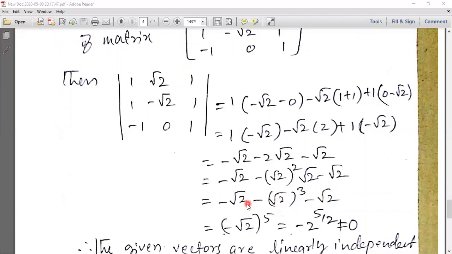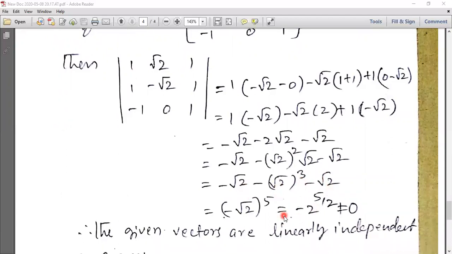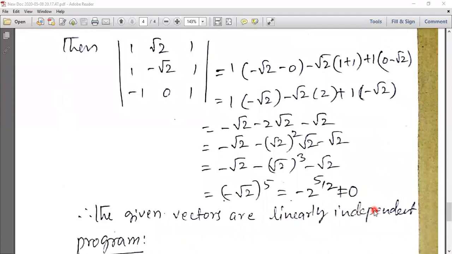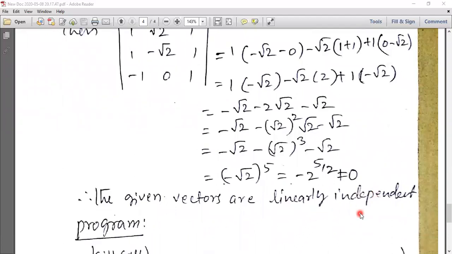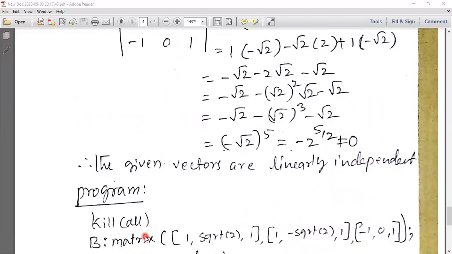Then minus √2, minus 2: how many times is it? It is 5 times. It is written as minus 2 minus 2 minus 2, 5 times. Then minus √2 to the power of 5, that is written as minus 2 to the power of 5 by 2. That is not equal to 0. The given vectors are linearly independent.